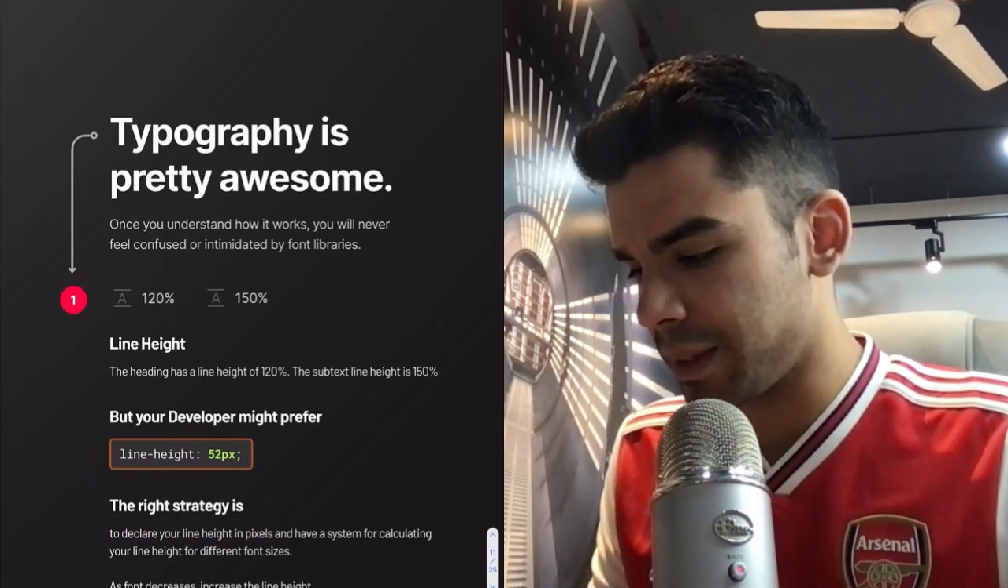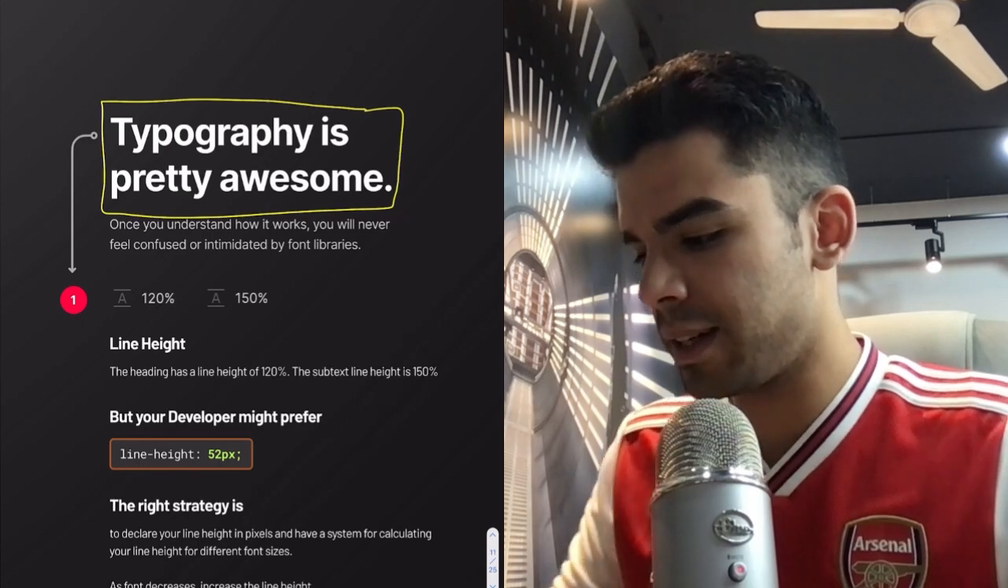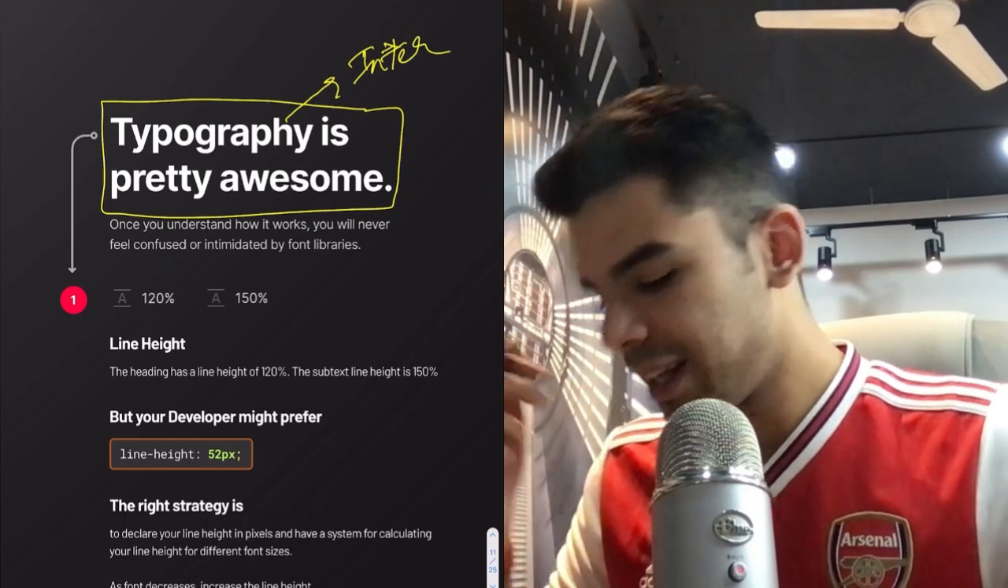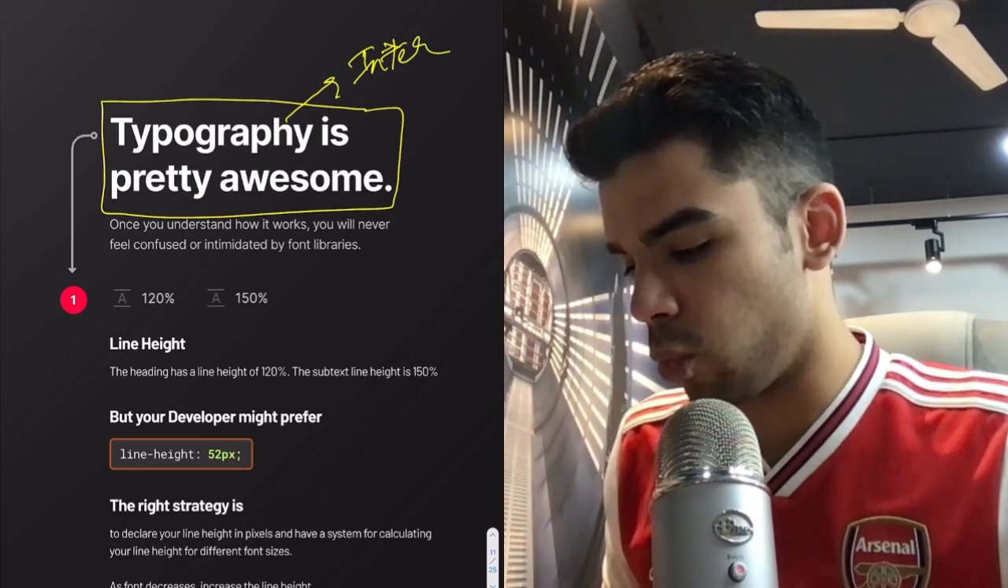So this is my text here, right? This is my fancy little text. I've used Inter for this. The line height which I've used here is 120%.